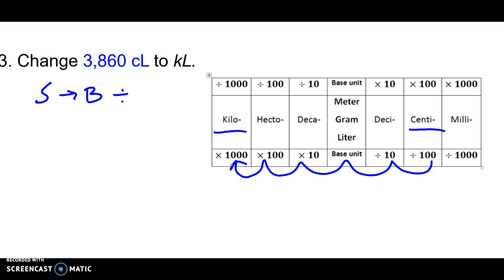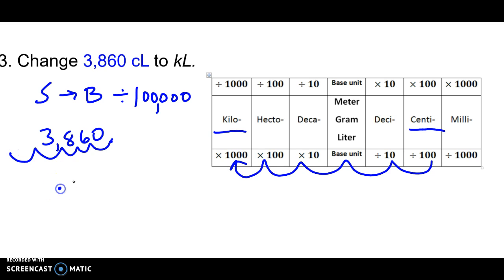Now we passed the base units, but that's okay since we counted 5 places, a 1 with 1, 2, 3, 4, 5 zeros. We're dividing by 100,000, which means we're moving over our decimal point 5 places. Again, our decimal point is at the end of the number. 1, 2, 3, 4, 5. And now we've changed it to kiloliters.